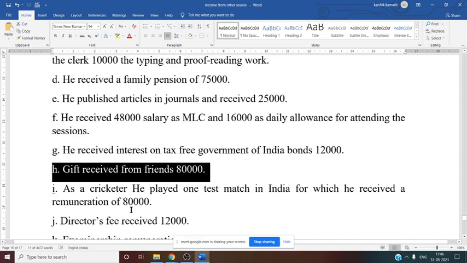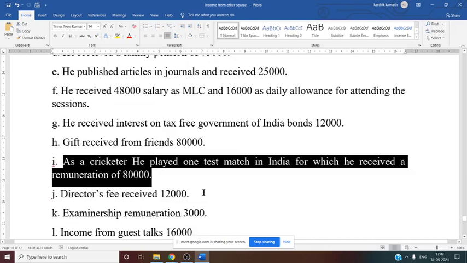Next, as a cricketer he played one test match in India for which he received a remuneration of 80,000. Whether test match remuneration is taxable? It is taxable, but there is some exemptable portion we have to deduct, 75% exempt. Then director's fee, it is taxable. Examinership remuneration, taxable. Income from guest taxable.